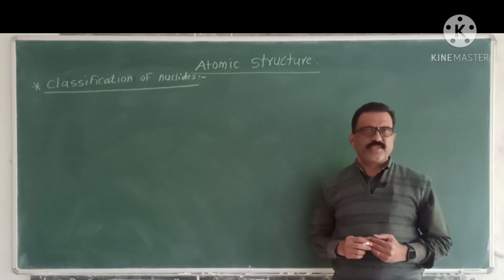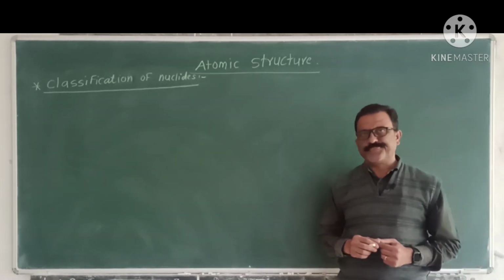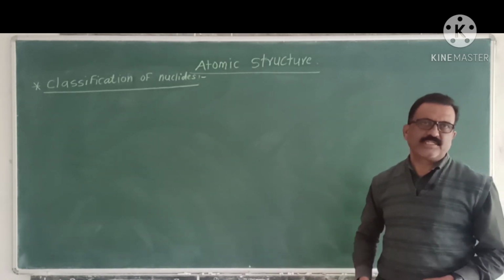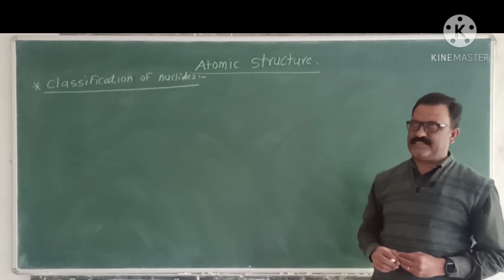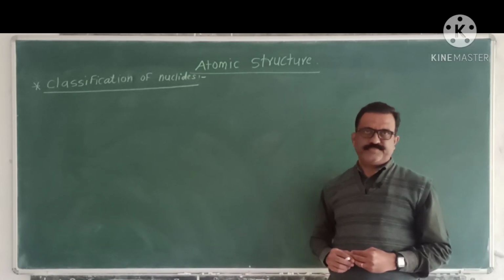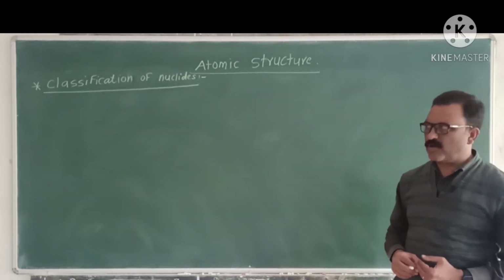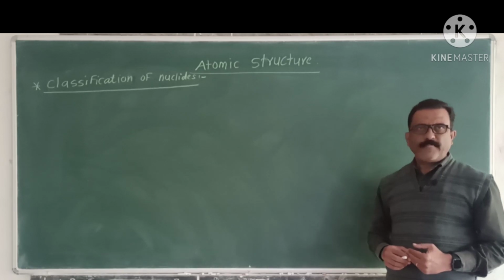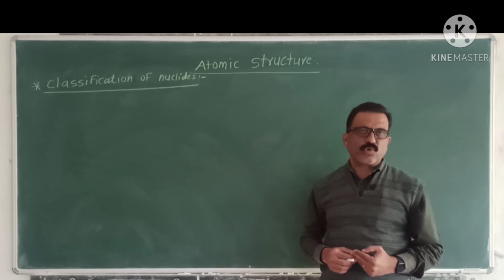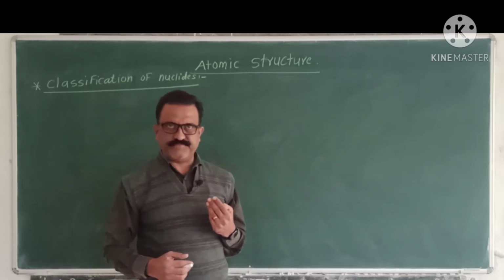For example, hydrogen 1, that is atomic number 1, mass number 1. Helium atomic number 2, mass number 4, etc. Then a classification of nuclides on the basis of number of protons, number of neutrons, or atomic number and mass number. The nuclides are classified into three different types.